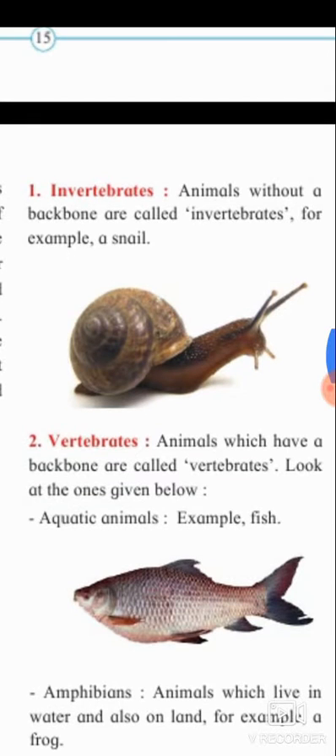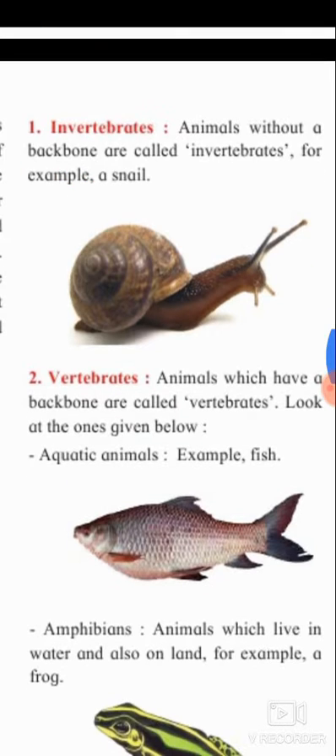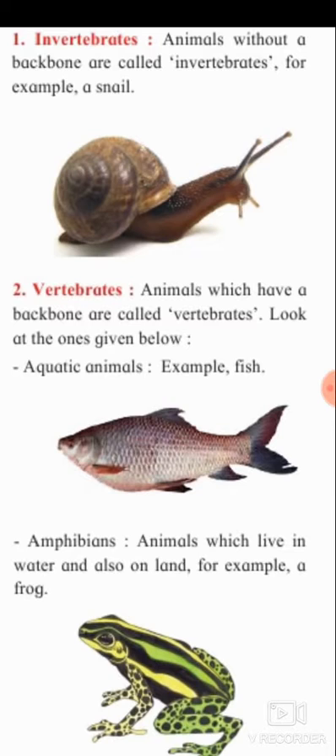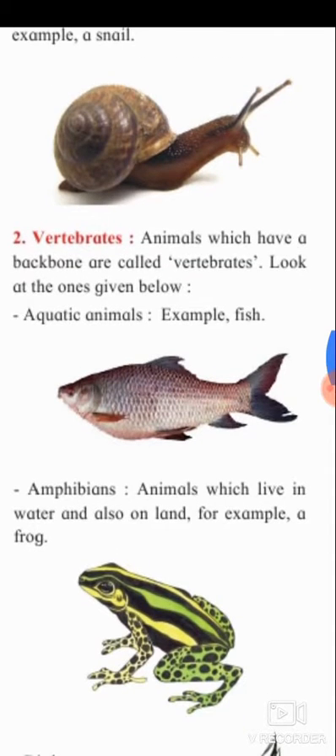Invertebrates. Animals without a backbone are called invertebrates. For example, a snail. Vertebrates. Animals which have a backbone are called vertebrates. Look at the ones given below. Aquatic animals, for example fish.